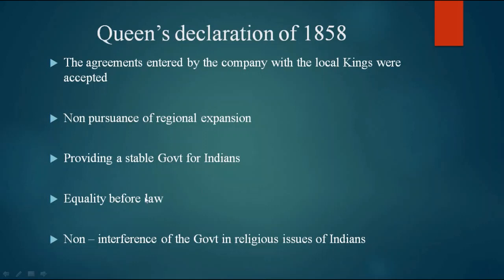They wanted to convince the Indians. Equality before law, all are equal, no partiality at all. Non-interference of the government in religious issues of Indians. So the government will not interfere in religious issues. That became the big issue for the mutiny. That's why. So this is the Queen's Declaration. It's a very important one.